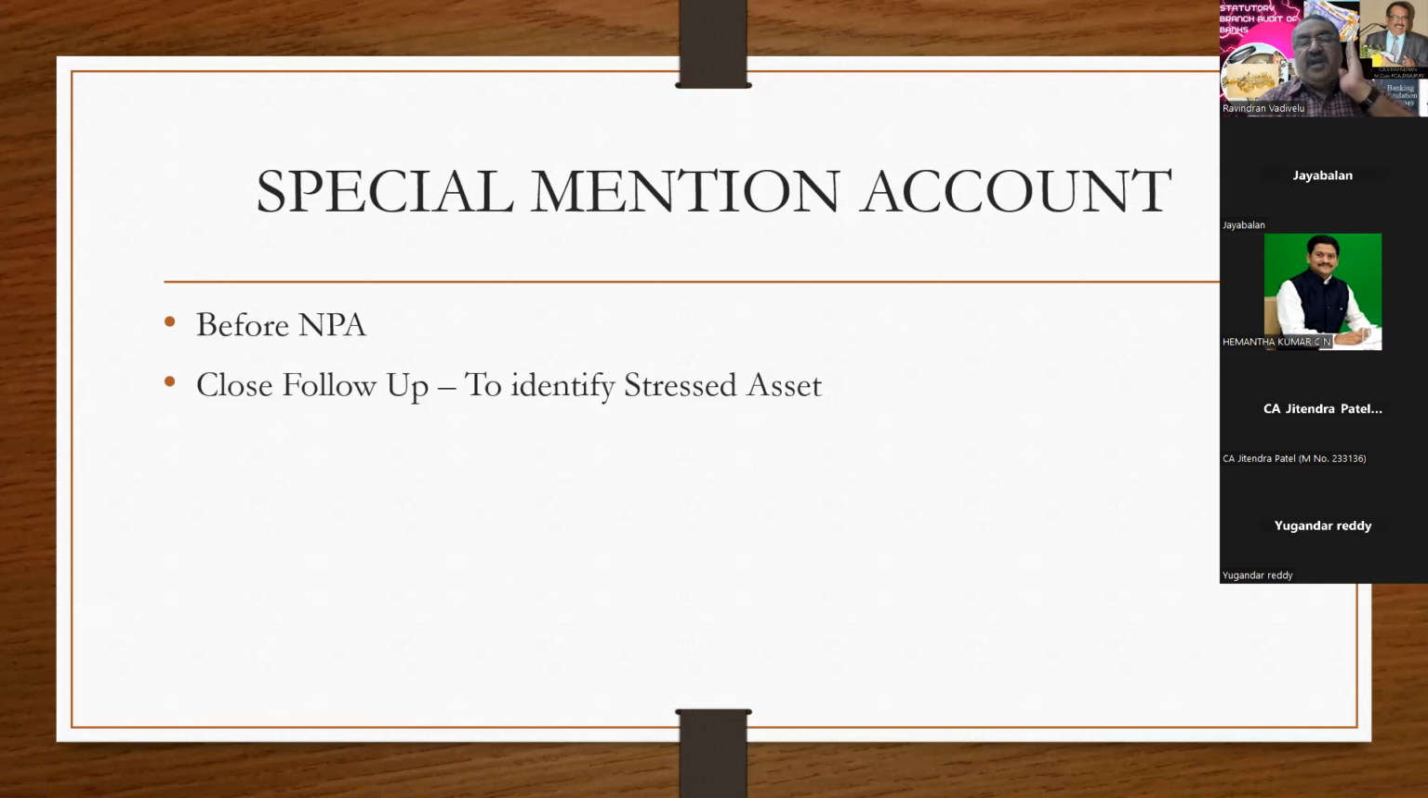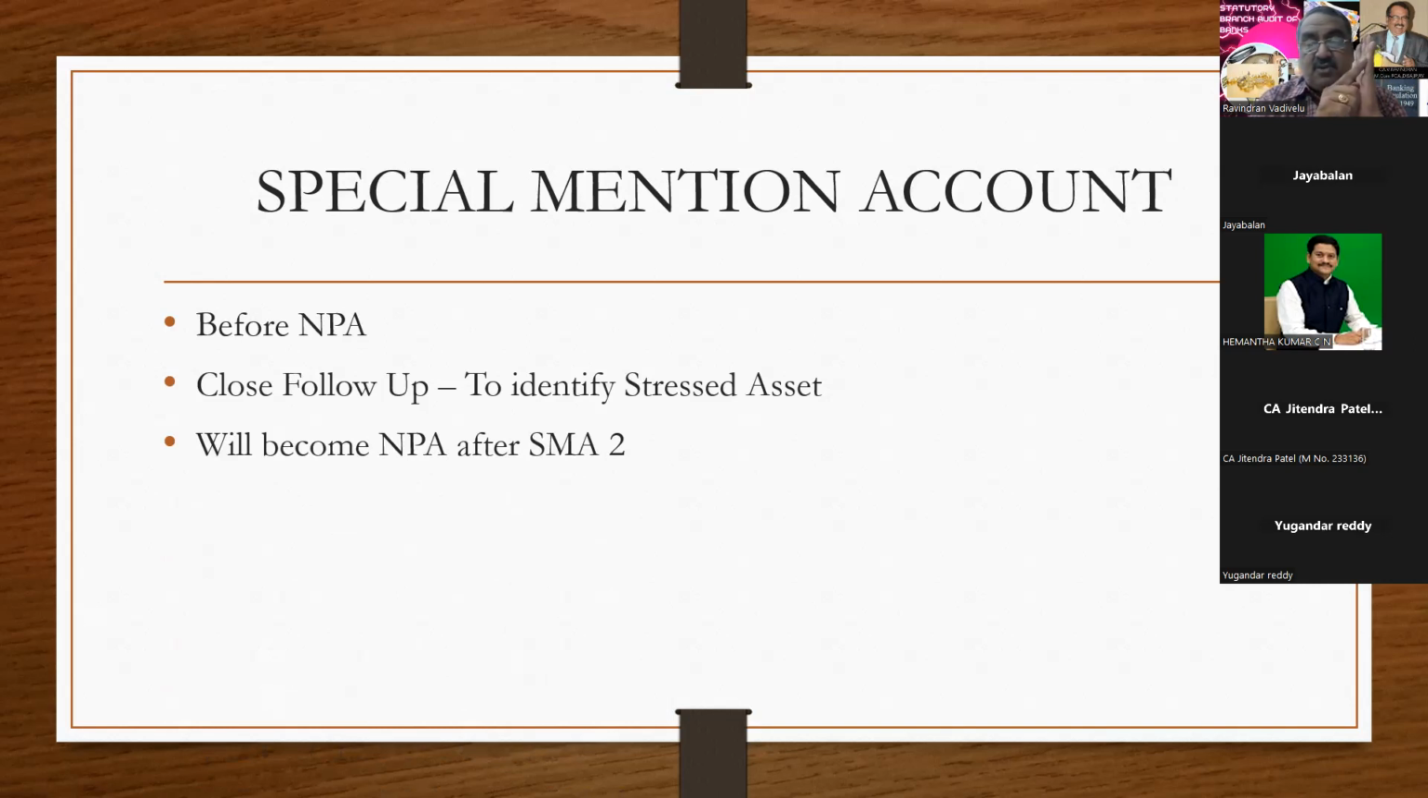First thing, you have to identify the due date. Then from there, you have to check whether the classification of SMA is correct or not. One account becomes NPA only after SMA 2. Here, you have to remember the SMA.